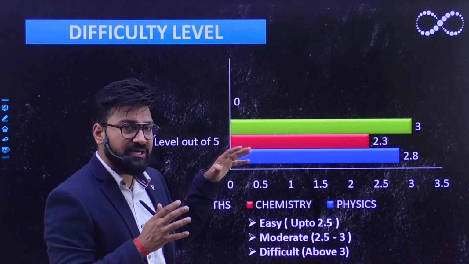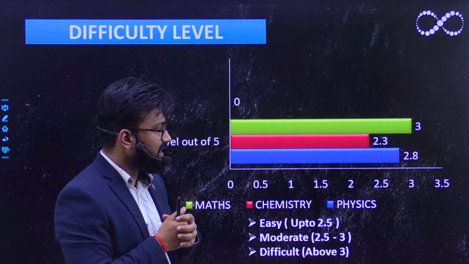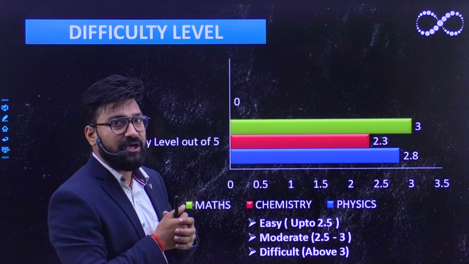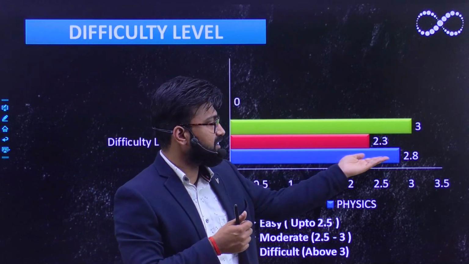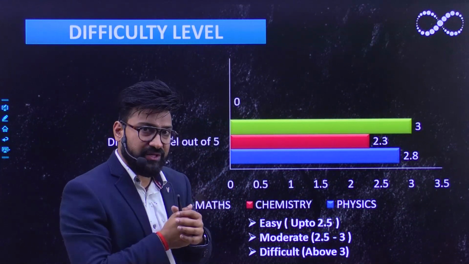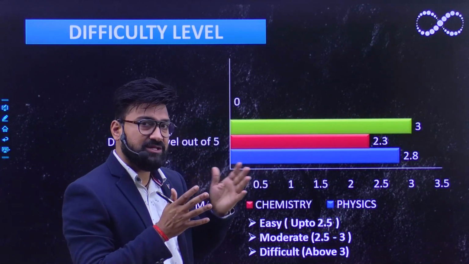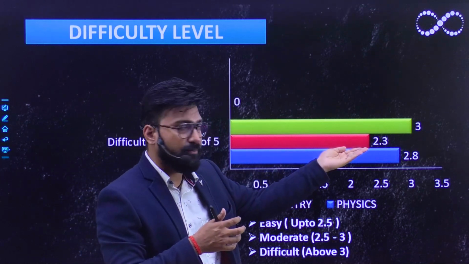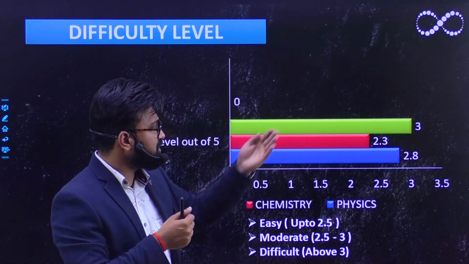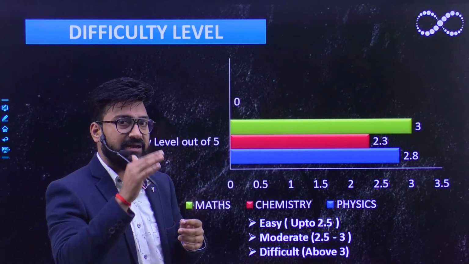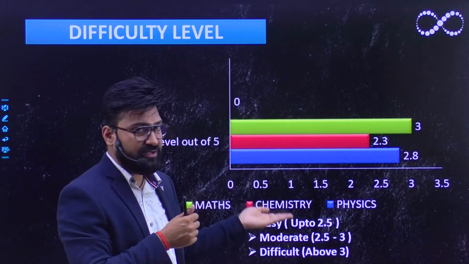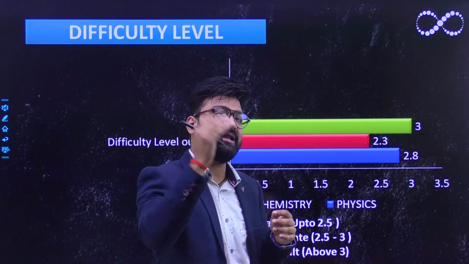Over the past 3 years, in each session, we have calculated the paper and come to the conclusion that your physics portion is of moderate level. It ranges from 2.8 to 2.9. It never goes till 3. Your chemistry portion is somewhat easier, ranging from 2.2 to 2.3 out of 5. And your mathematics portion ranges from 2.9 to 3.1.